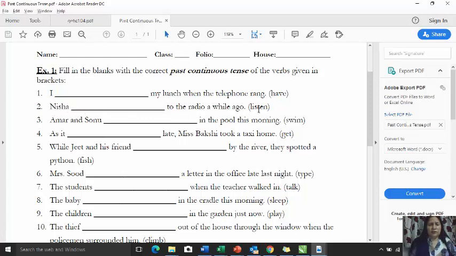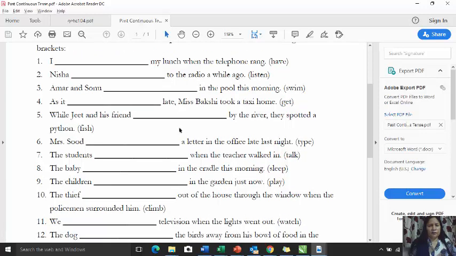Next one. Nisha, listen. So Nisha was listening to the radio a while ago. Amar and Sonu. Since they are two, swim will become swimming. Amar and Sonu were swimming in the pool this morning. Next. Get will become getting.